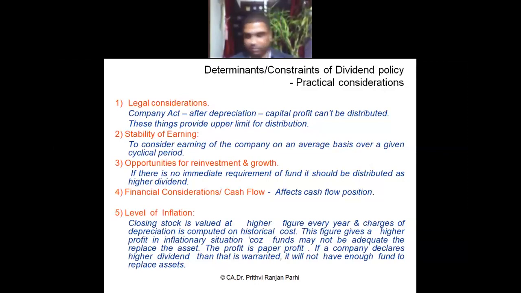Third point, opportunities for reinvestment and growth. If the company has an opportunity for reinvestment, if it feels that this much money can be reinvested somewhere and it will bring growth for the company, it may decide not to distribute the dividend. The company has got that opportunity, so that will affect your dividend policy.